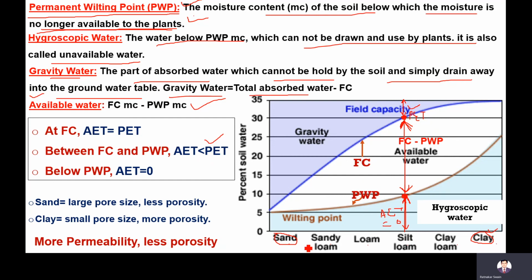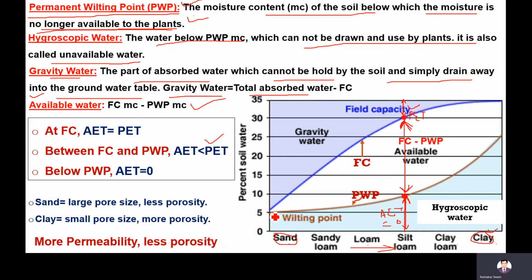So in sandy soil, permeability is more, so porosity is less. If permeability decreases, then porosity increases. So that's why in sandy soil, what will happen?